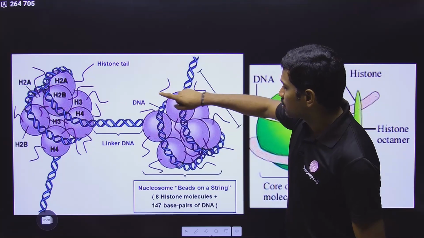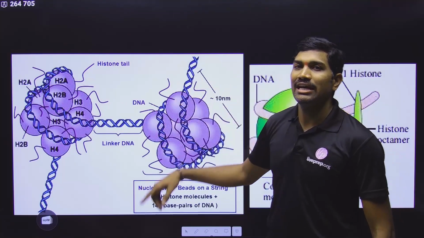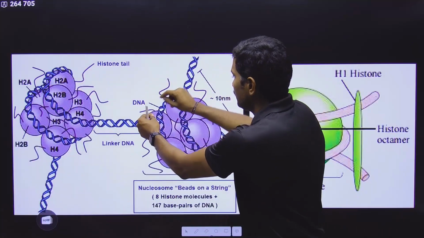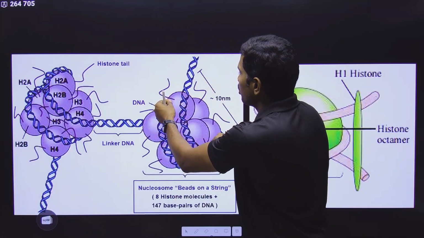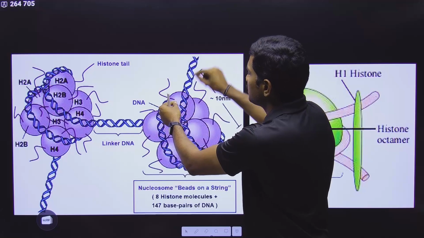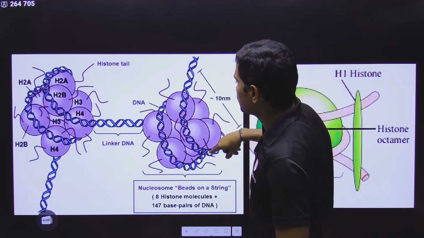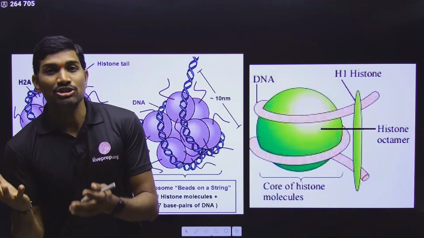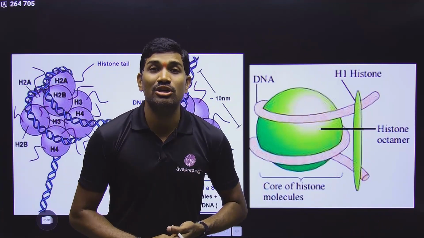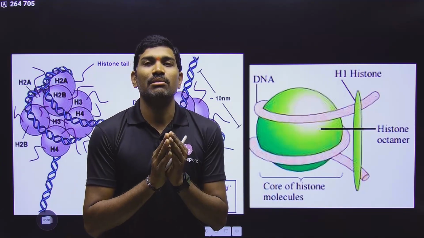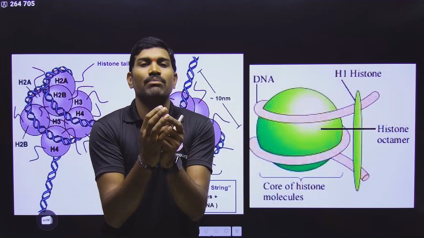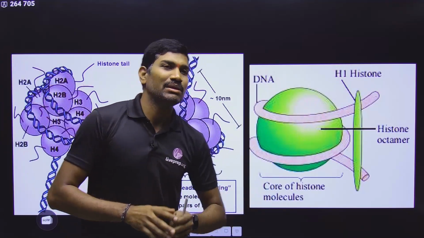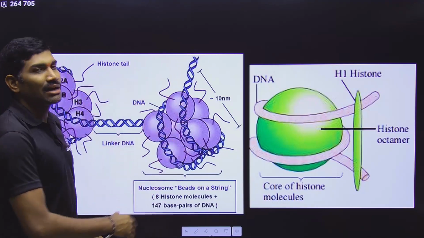Now around this octamer, DNA will be coiling, making approximately 1 and 3/4 coils. That means one complete coil, and the other coil is not complete; it has approximately 3/4 coiling. So in this way it coils 1 and 3/4 times around the histone proteins. Since negatively charged DNA is interacting with the positively charged histone octamer, the charge will be neutralized, so DNA can be compactly packed. DNA compaction or DNA packaging can be easily done. So this is how they are present here.